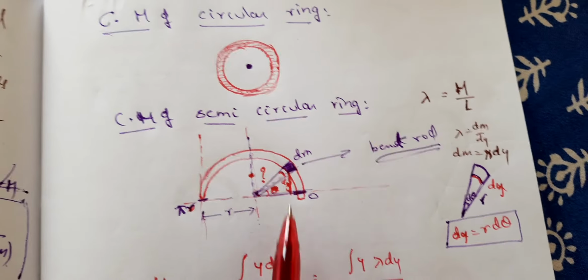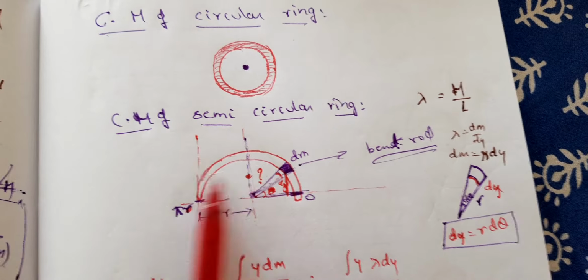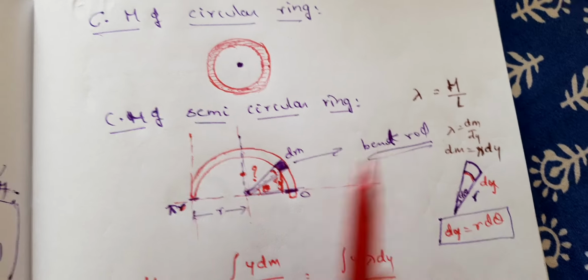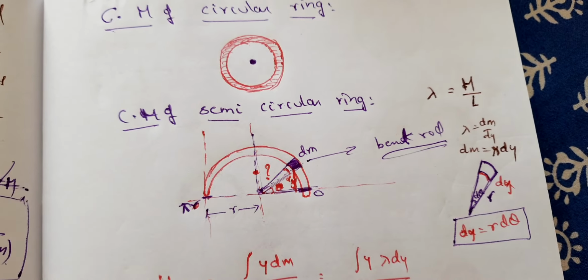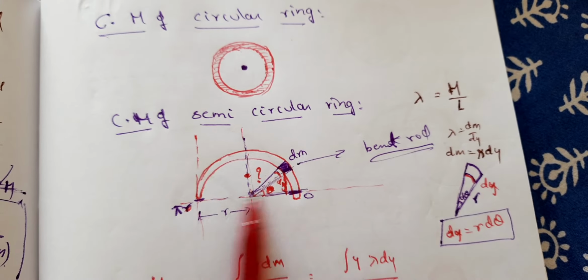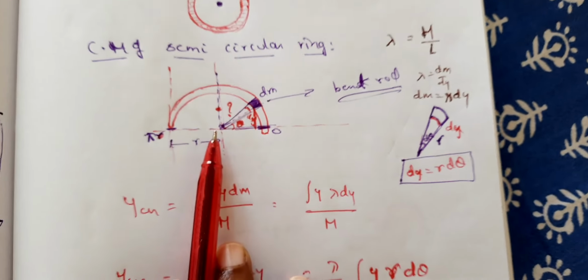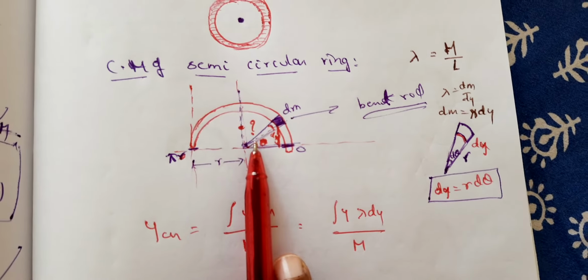So it is almost like the rod only. But the only thing here is that the mass distribution is not along the x-axis, like the axis of the rod being parallel or collinear with the x-axis. It is not like that.